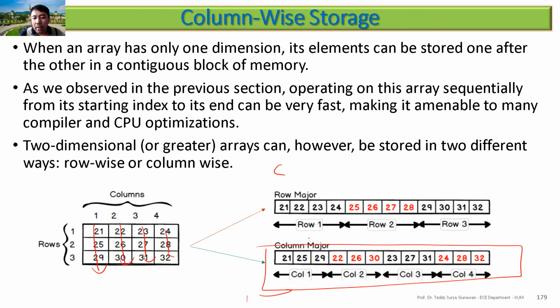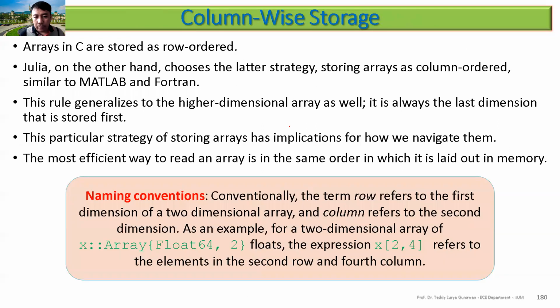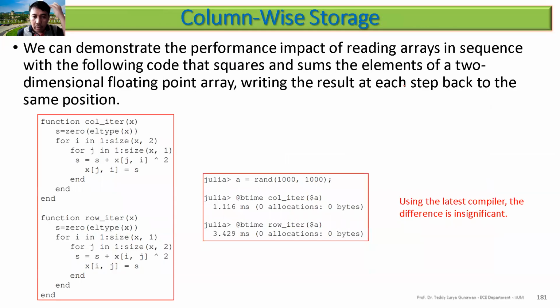That's why, if you see in chapter 2 or chapter 3, the for loop is faster when you are iterating the inner loop over rows in C. But in Julia, it's faster when we go column-wise, the second dimension first. So the arrays in C are stored in row order and so on. Okay, let's move on.